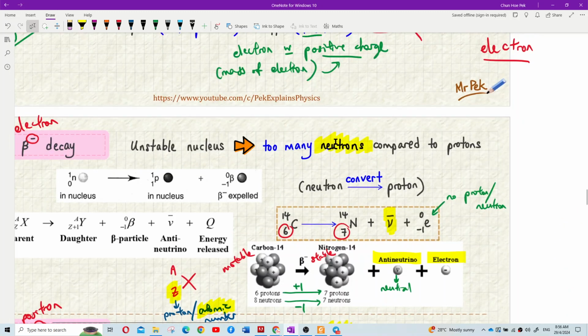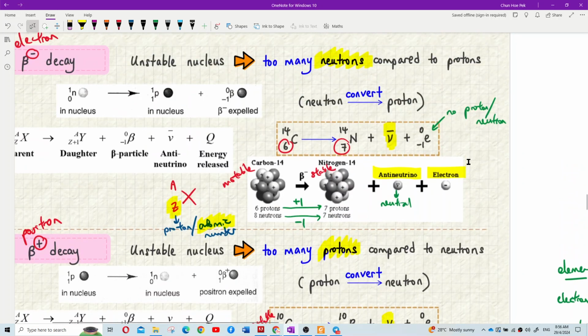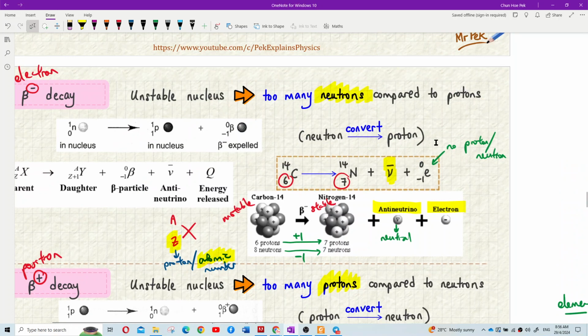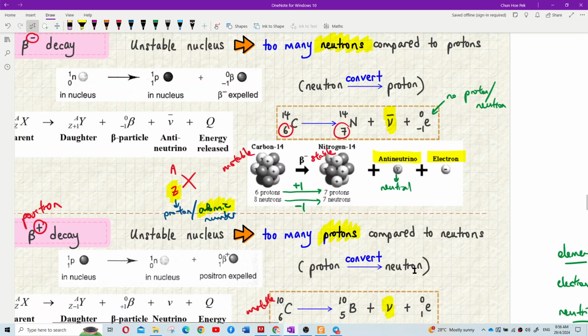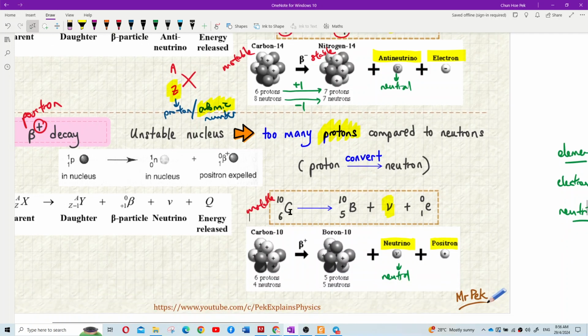Dulu too many neutrons. Kali ini ialah too many protons compared to neutrons. Dia terbalik. Dulu neutron convert to proton, sekarang proton convert to neutron. Dia proses terbalik lah. Dia terlalu banyak proton berbanding dengan neutron, so untuk balance out, proton kena convert to neutron.